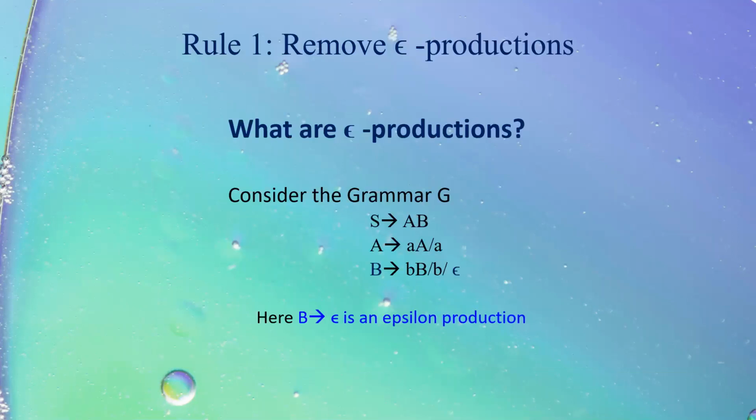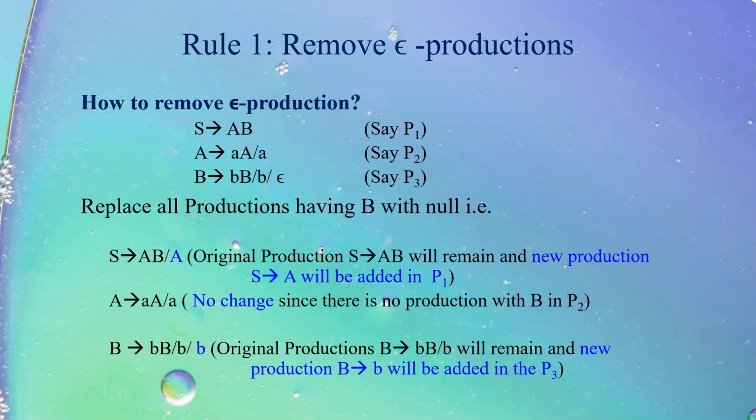Now, first rule says we have to remove epsilon productions. So what are epsilon productions? Say, for example, I have a grammar S tends to AB, A tends to small a, capital A, or a, B tends to small b, capital B, or epsilon. So what is the epsilon production? B tends to epsilon is an epsilon production. Now, how can we remove this epsilon production?